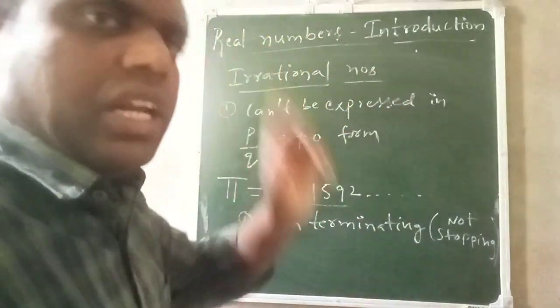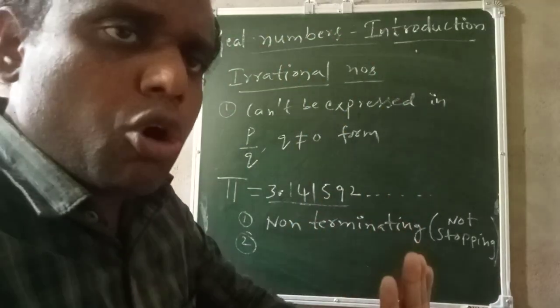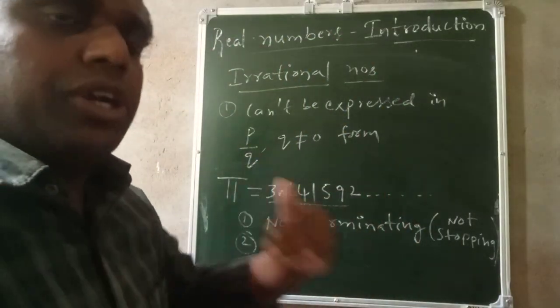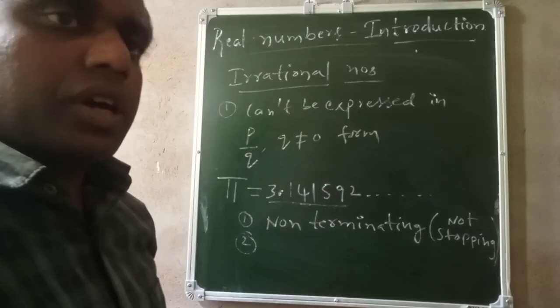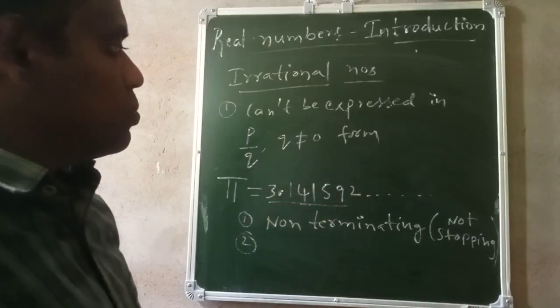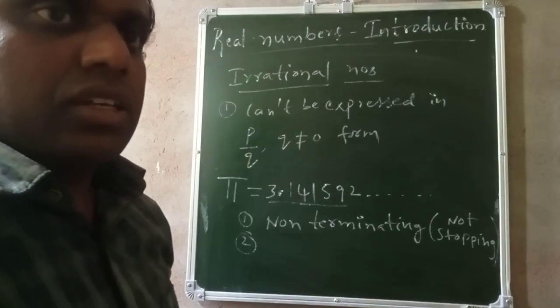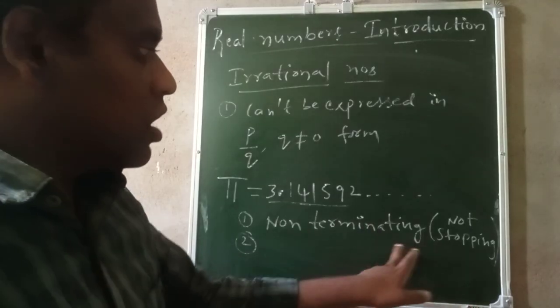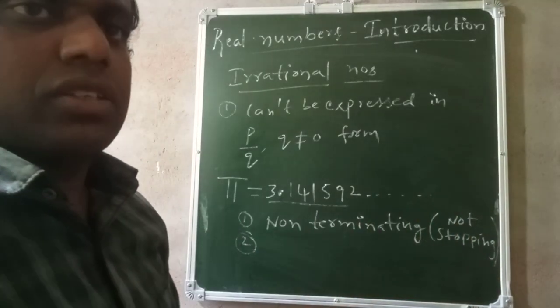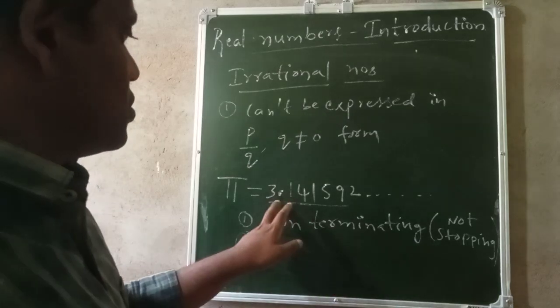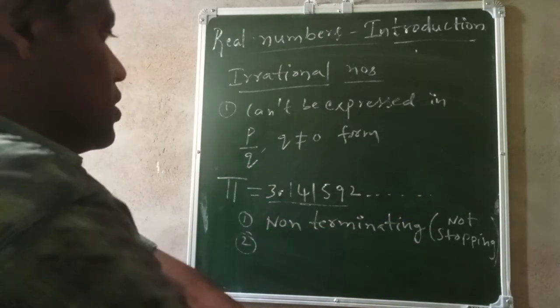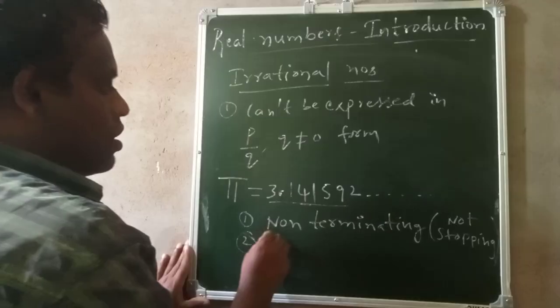They will continue till infinity. They will not stop at any point. They will continue till infinity. So because of that, we will say non-terminating. They won't stop. Non-terminate means not stopping. Okay. So this is a non-terminating decimal number. Another thing is there, non-repeating.